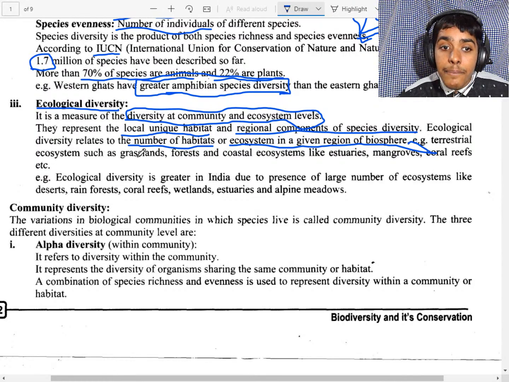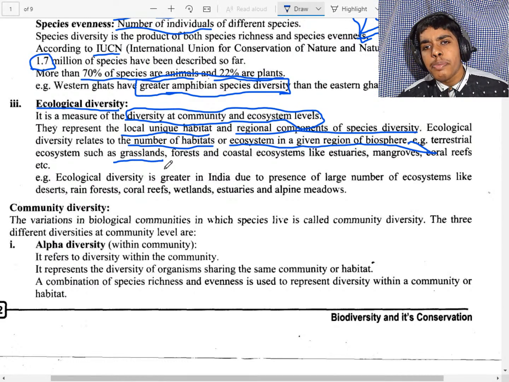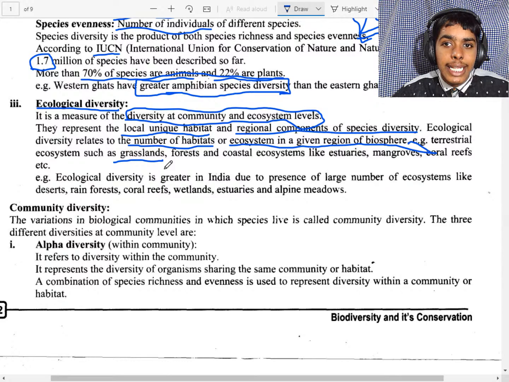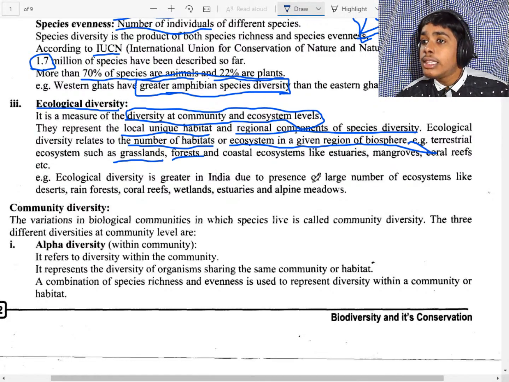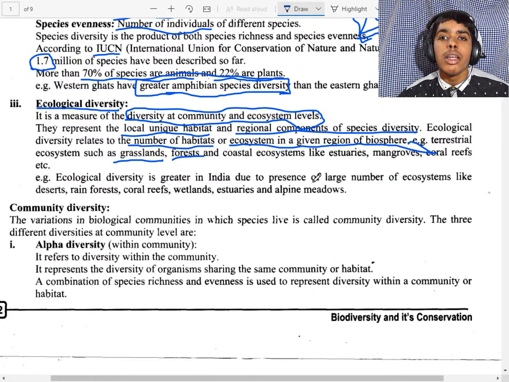Okay, for example, terrestrial includes, that means the land ones, that means grasslands, forest, and coastal means the species which are nearer to the sea or water bodies.